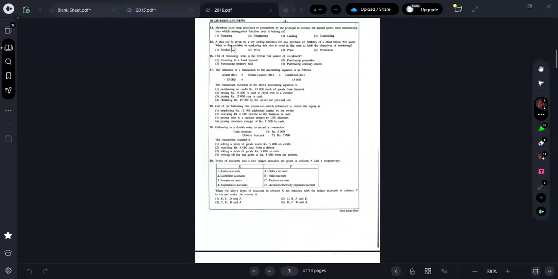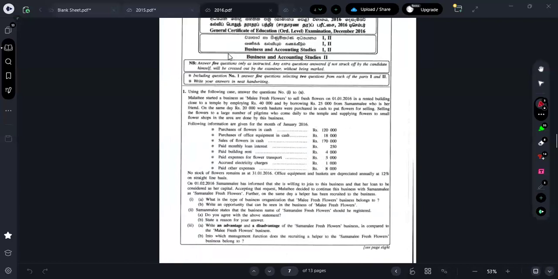Right, so moving on to the 2016 paper. Moving on to the what, guys? 2016 paper. Can I know how many of you did the 2016 paper? Now here, all the questions are from the theory part. All the questions we would have studied. Did you all try this question?